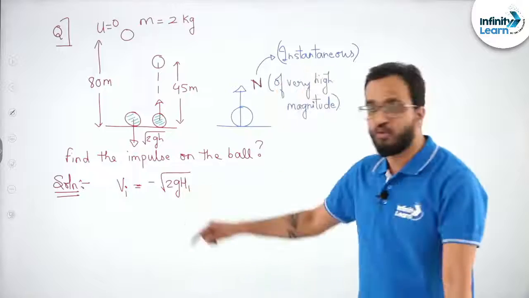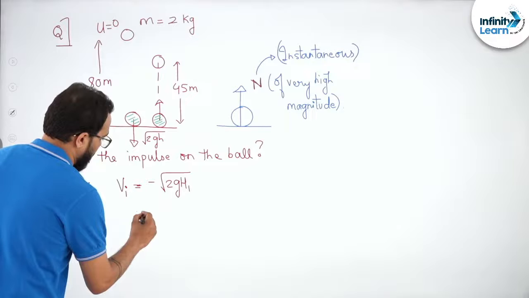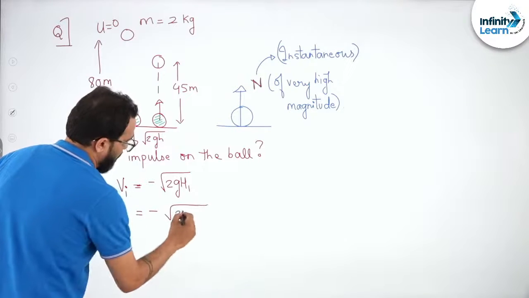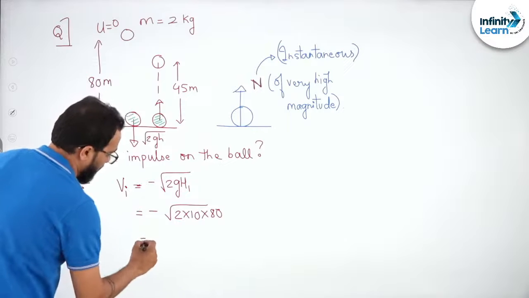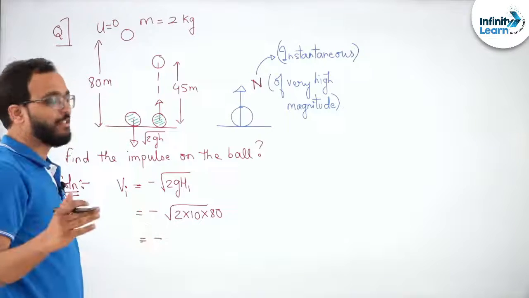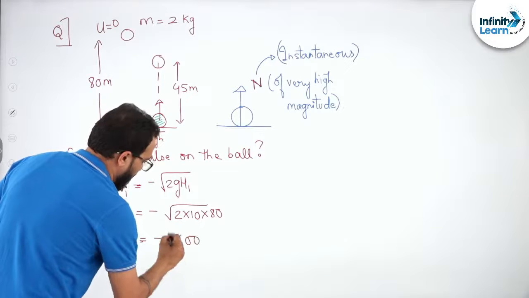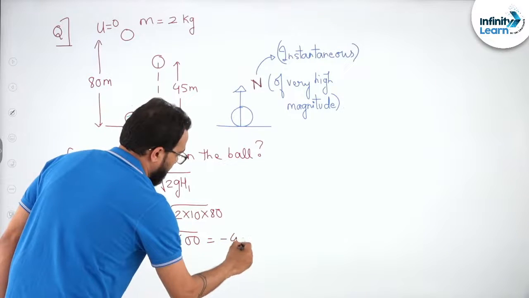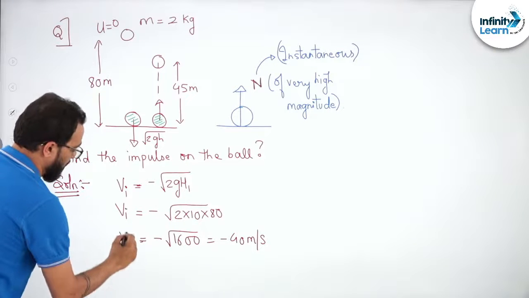So how much is that? Root 2gh1. That is initial velocity. Now let me tell you, minus root of 2 into 10 into 80. Can anybody tell me how much is that? Obviously you cannot say. So it is root 1600, that is minus 40 meters per second. That is your initial velocity.